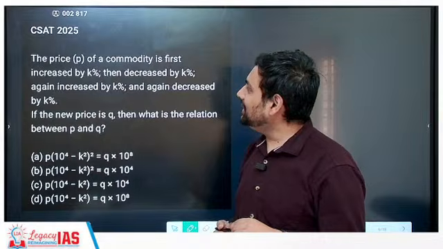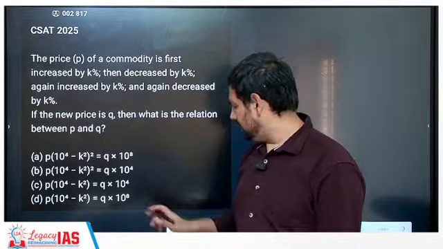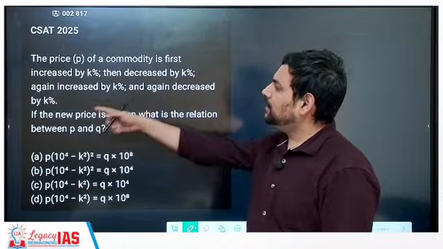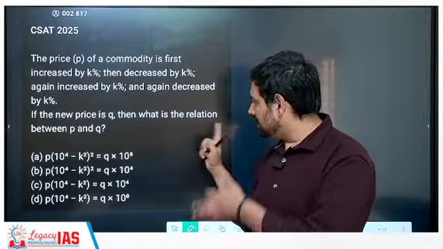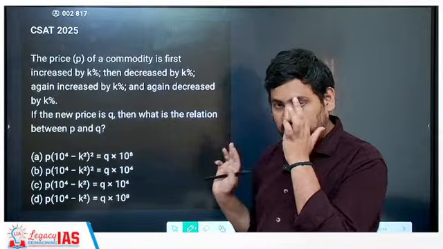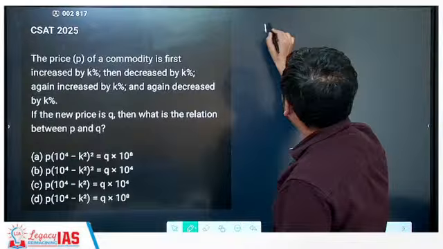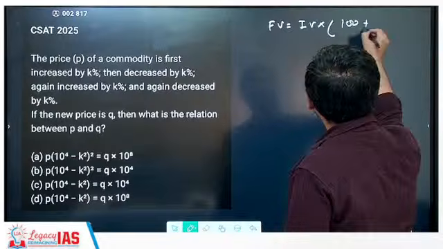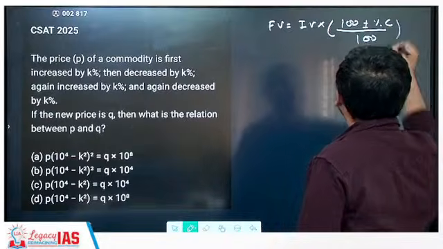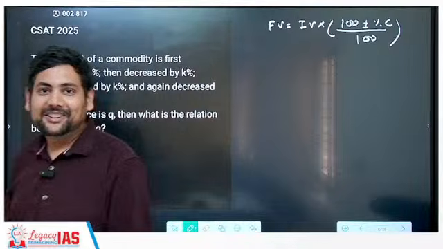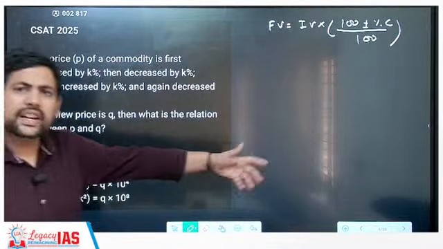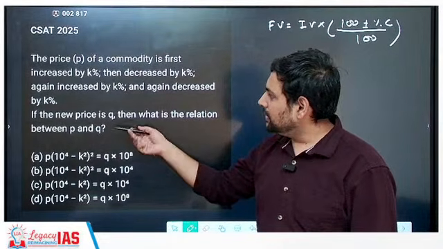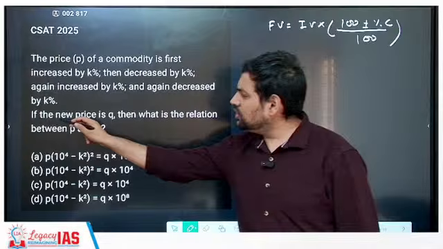The price P of a commodity is first increased by K percent. Then decreased by K percent, then increased by K percent, then decreased by K percent again. If the new price is Q, what is the relation between P and Q? So now you remember the formula, which is final value is equal to initial value into 100 plus or minus percentage change by 100. I have written this 10 times now. Now, if you want to get to the final price, let's get started. So it says, what is the relation between P and Q? Now the new price is Q. That means Q is what?